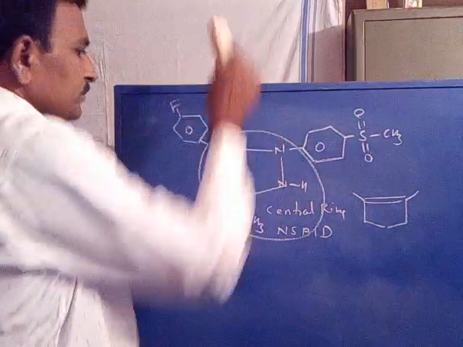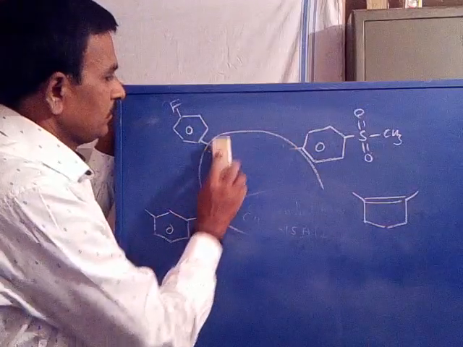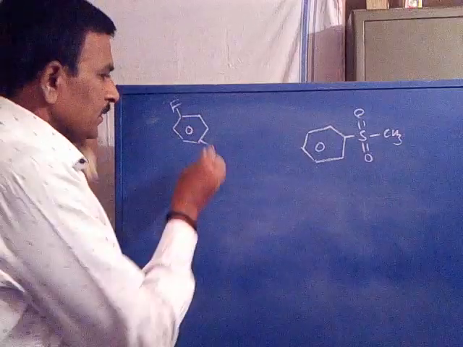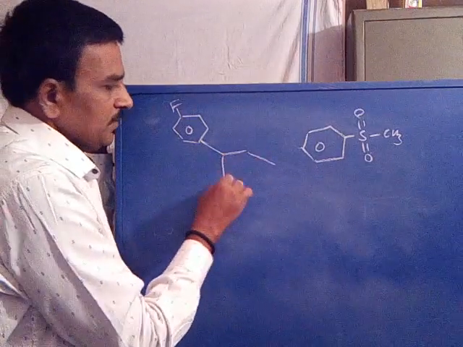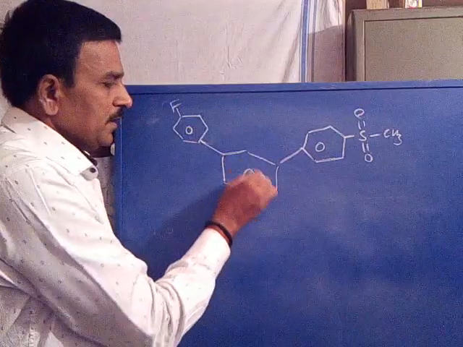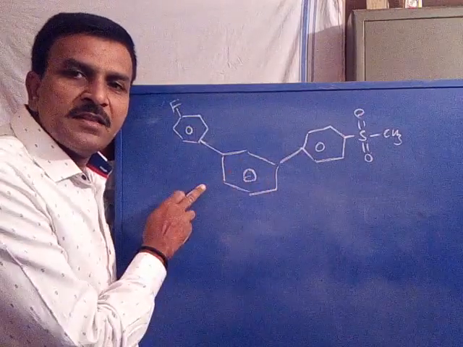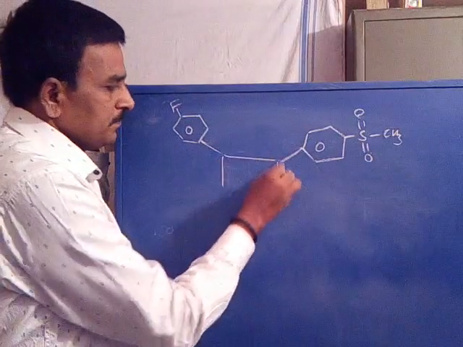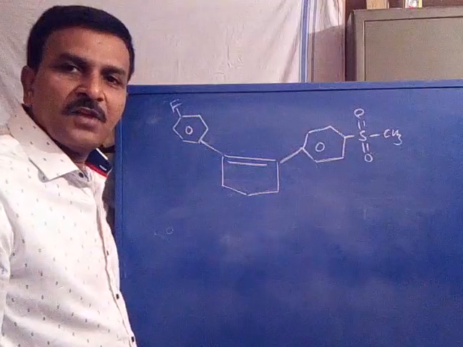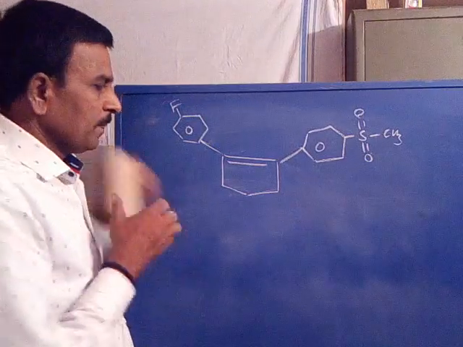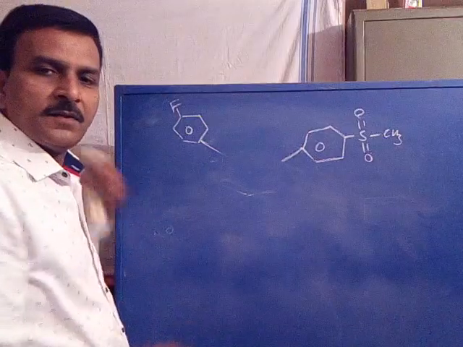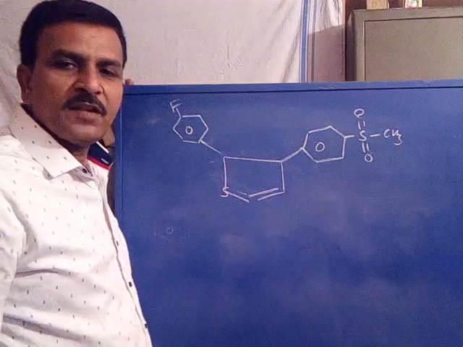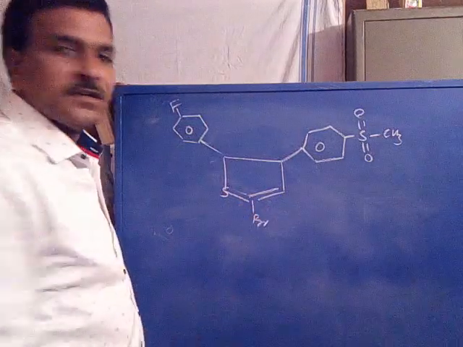For example, now say, this is replacement of benzene. Replacement with benzene, we got this structure. Now replacement of cyclopentene, we got this structure, anti-inflammatory structure. Now we can replace the central ring by... what is the difference between the first and second and third?